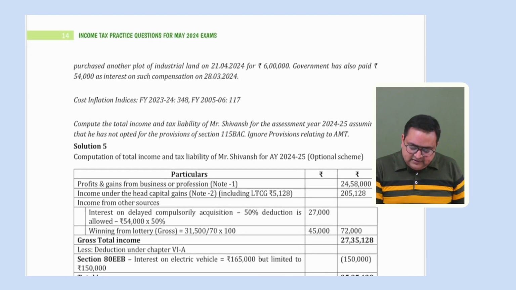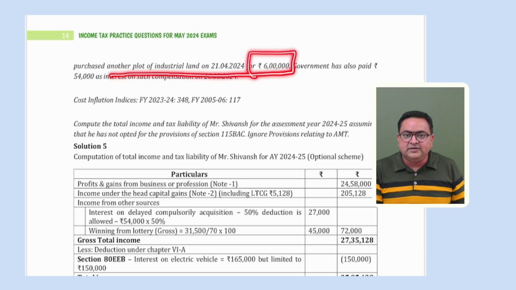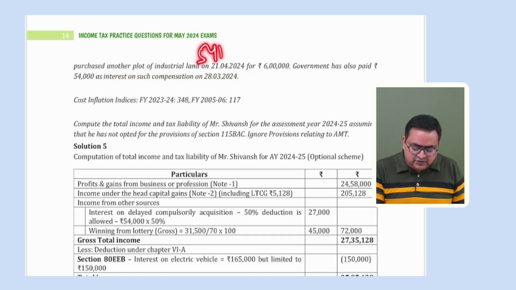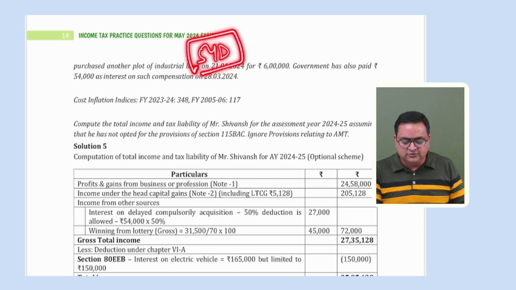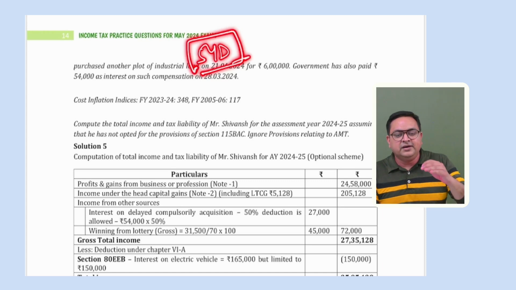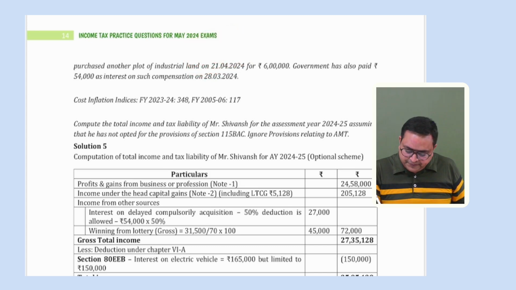And it is mentioned that this person has purchased another plot of industrial land for 6 lakh rupees. So there is an exemption under section 54D which is available. So how much is the 54D which would be available? The amount invested or capital gain, whichever is lower. So please apply 54D also.